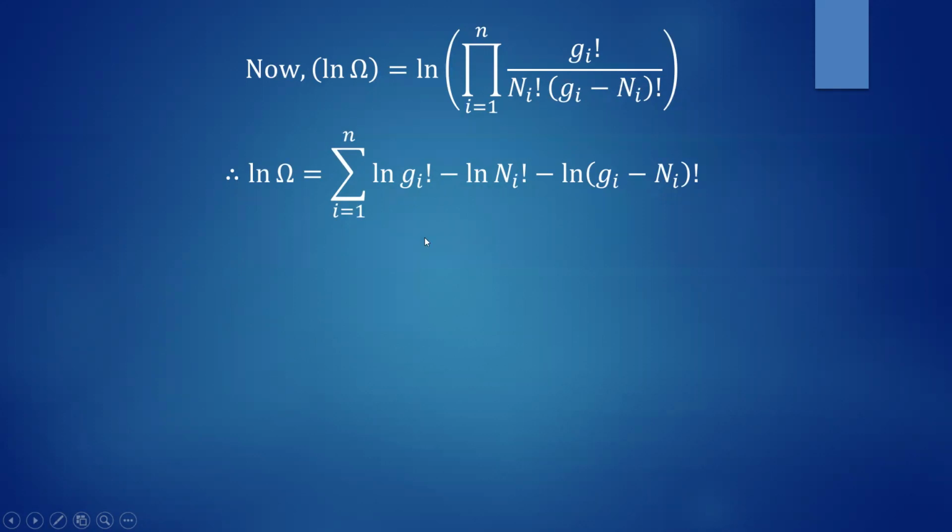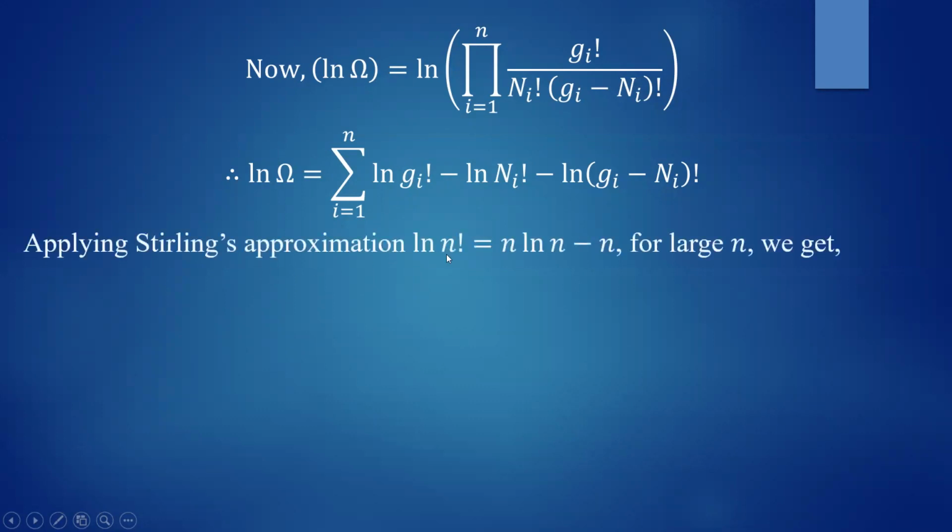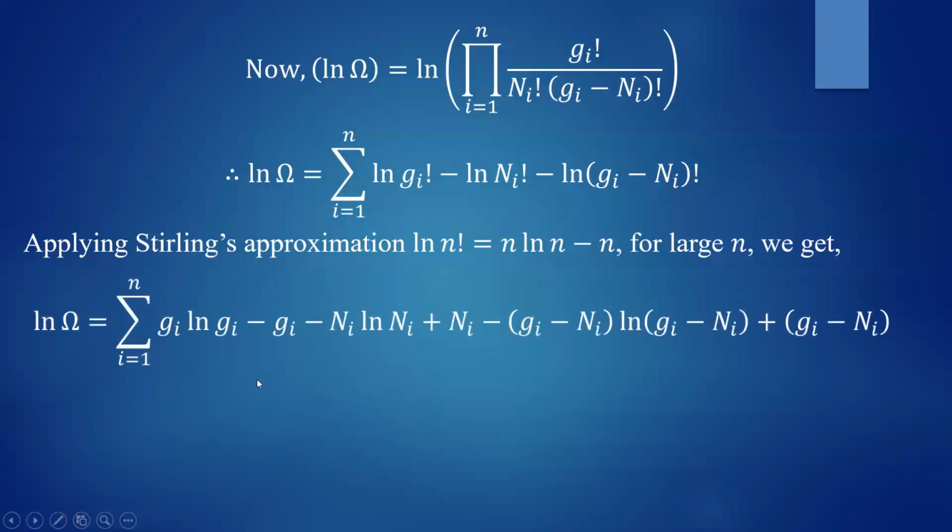Now apply Stirling approximation. According to Stirling approximation, ln of n factorial is equal to n ln n minus n for large values of n. And remember, the number of states and number of particles are very large, so Stirling approximation holds good. Therefore, I can write ln of gi factorial as gi ln gi minus gi. Then ln of ni factorial is written as minus ni ln ni plus ni, because of this negative sign. Negative into negative becomes plus. Then minus gi minus ni into ln of gi minus ni plus gi minus ni.